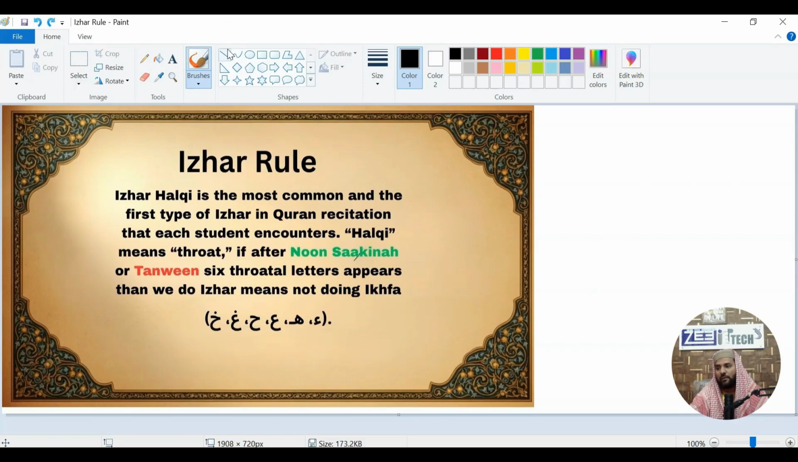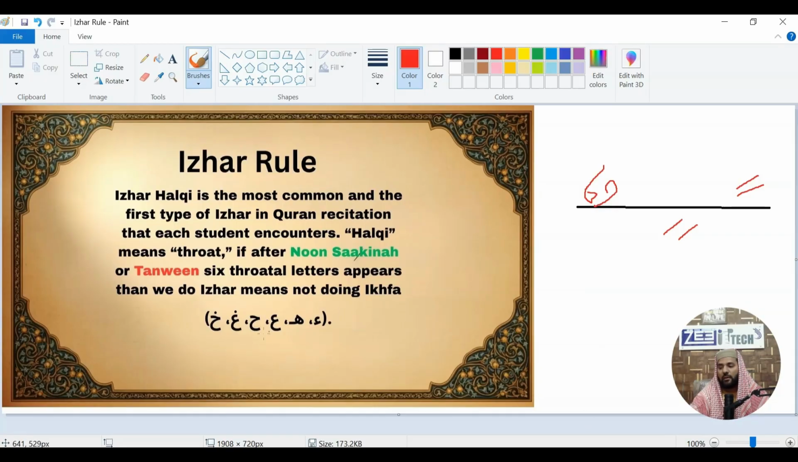And what is Tanween? Tanween is two zabar, two zer, and two pesh. So we can call them together Tanween, and also we can call them one by one Tanween: two zabar, two zer, two pesh. If one of them appears, we are going to call it Tanween.